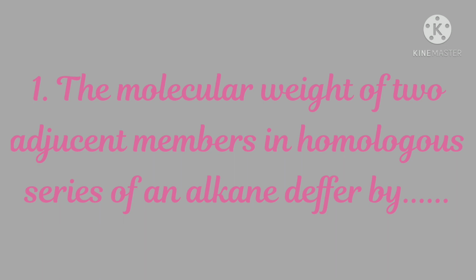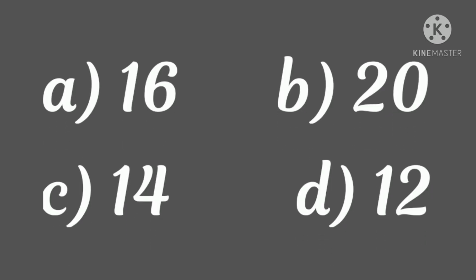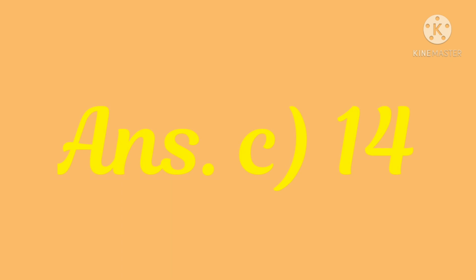1. The molecular weight of two adjacent members in homologous series of an alkane differ by dash. The options are A 16, B 20, C 14 and D 12, and the correct answer is option C 14.